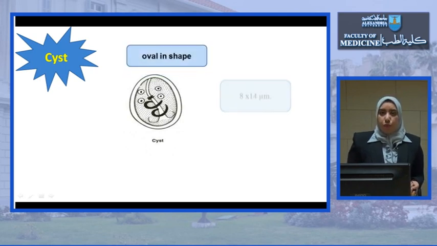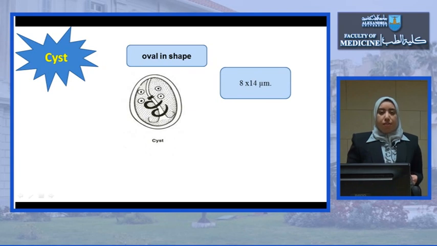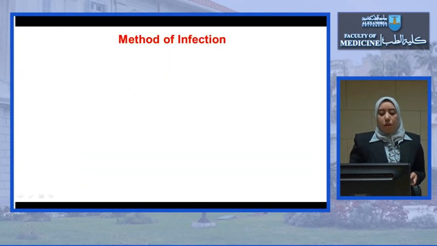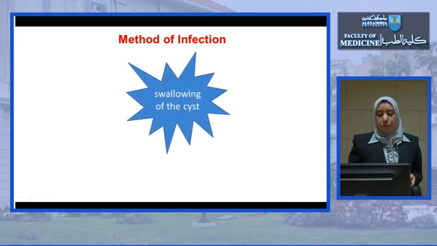The other form in which this parasite exists is the cyst form. The cyst is oval in shape, about 8 by 14 micrometers in size, and it contains 4 nuclei. These 4 nuclei are usually located at one pole. There are also the parabasal bodies, remnants of flagella, and axoneme.